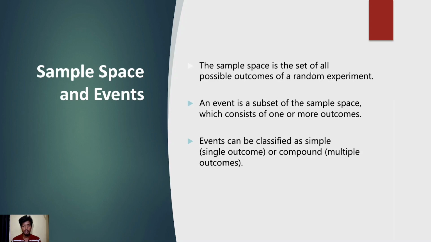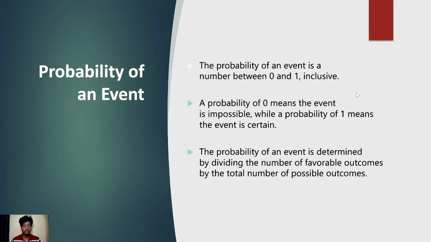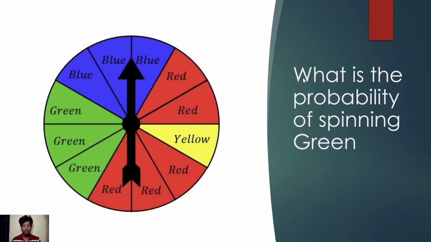The sample space is the set of all possible outcomes of a random event. An event is a subset of the sample space, which consists of one or more outcomes. An event can be classified as a single outcome or a compound outcome, that is, multiple outcomes. What is the probability of spinning green? Green is 1, 2, 3. The total is 12. So 3 divided by 12 is the answer.